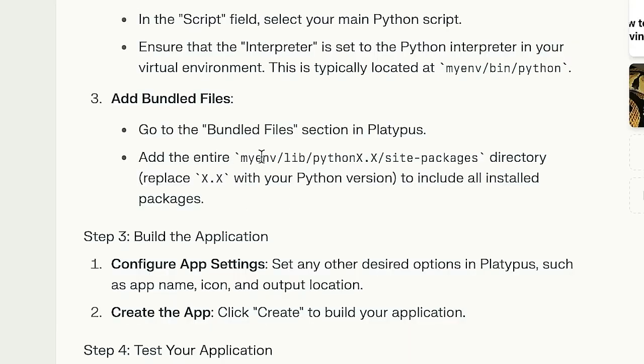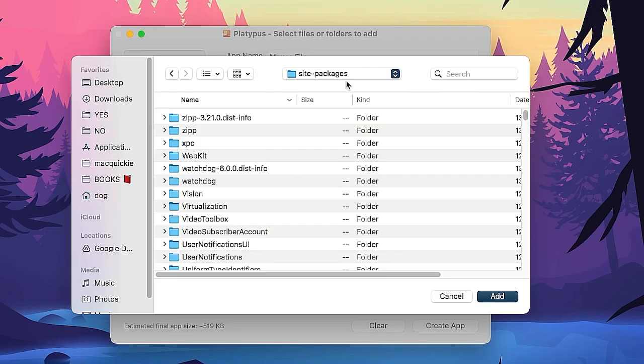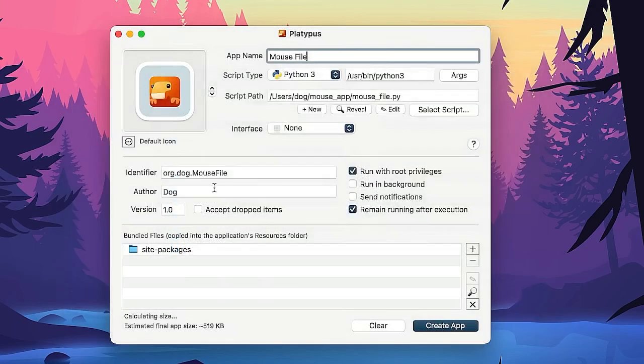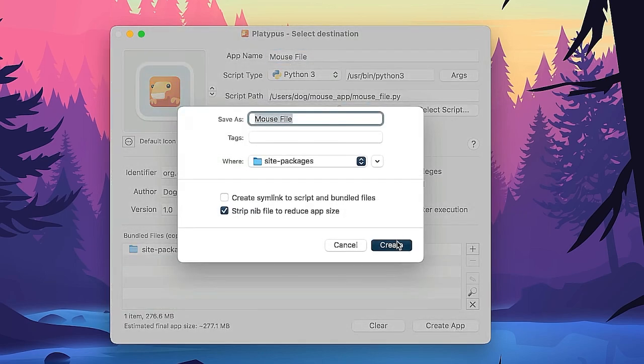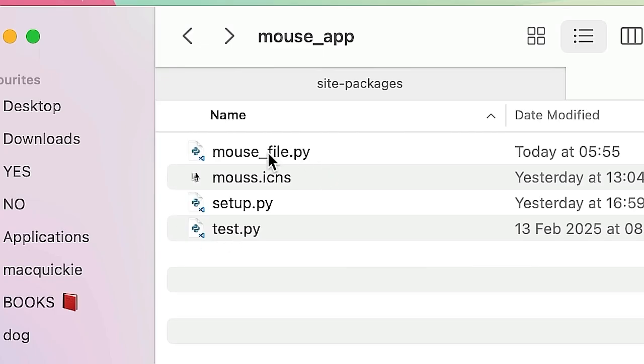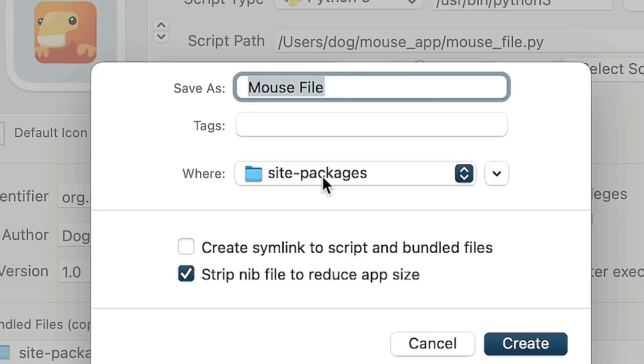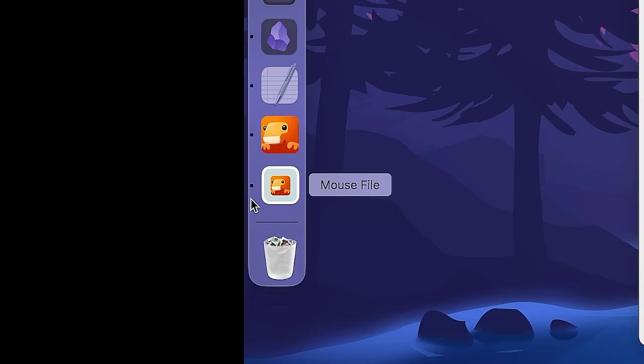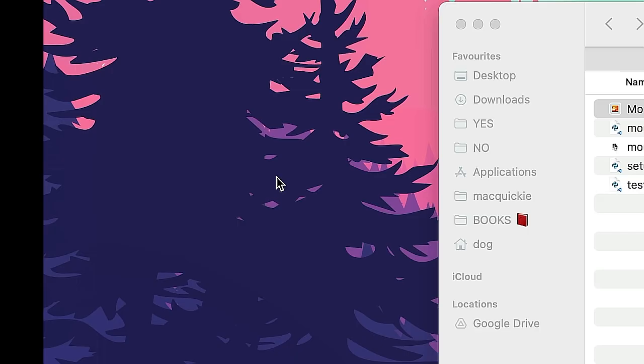Add the entire Python site packages directory. I go into the site packages and add everything. Boom. Now this should definitely work, right? Somehow I don't have high hopes. Whoa, where's my app? Oh, it put it inside site packages. Whoops, it hasn't crashed. Does it actually work? Well, you shouldn't say that because then it probably won't work.